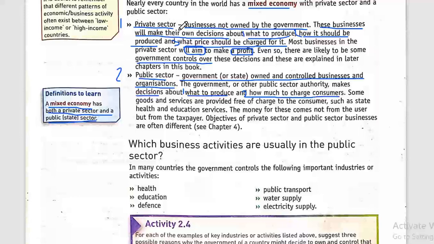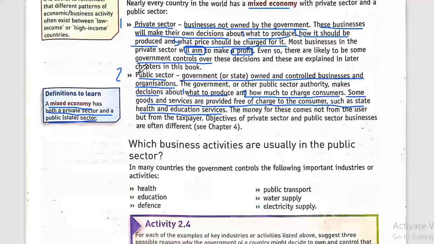Here in the private sector, the private businesses have, let's say, the freedom to make these decisions, and here in the public sector, the government is making these decisions. Here in the public sector, some goods and services are provided free of charge to the consumer, such as state health and education services.